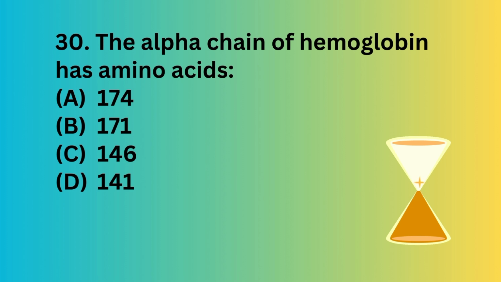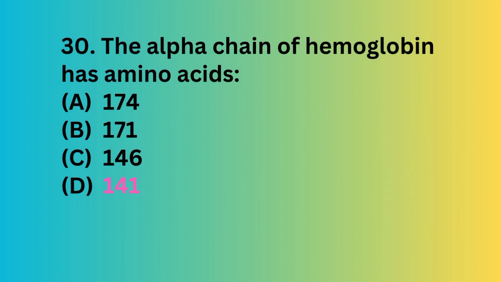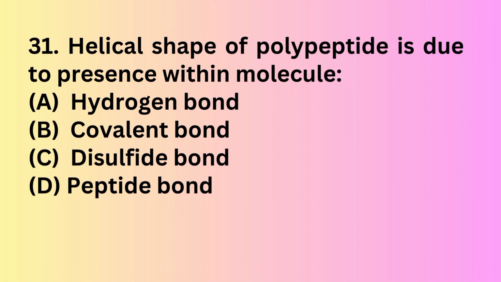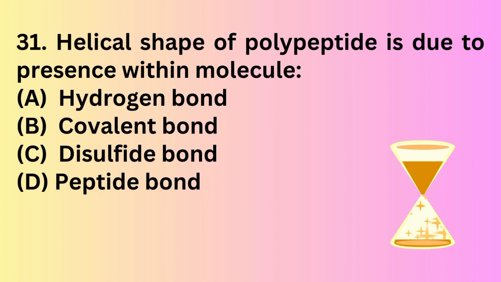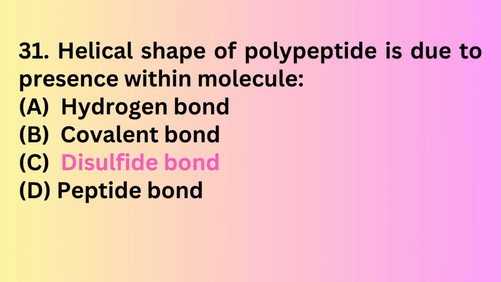Option A 174, option B 171, option C 146, option D 141. The correct answer is 141. Question number 31. Helical shape of polypeptide is due to the presence within the molecule of: hydrogen bond, covalent bond, disulfide bond, peptide bond. The correct answer is option C, disulfide bond.